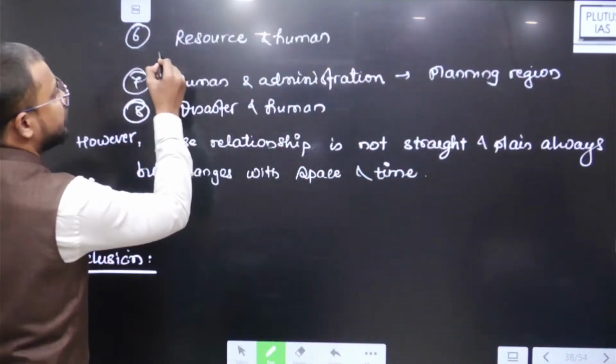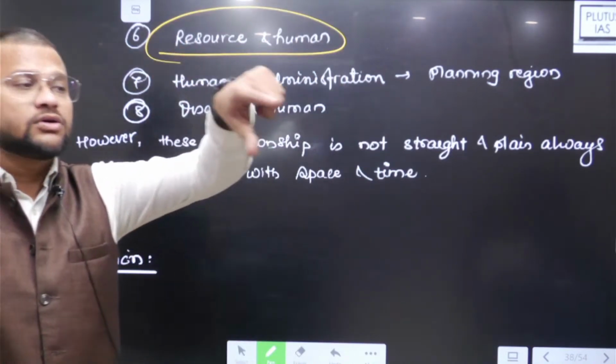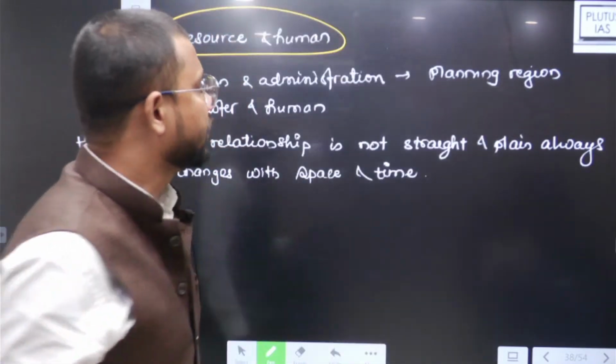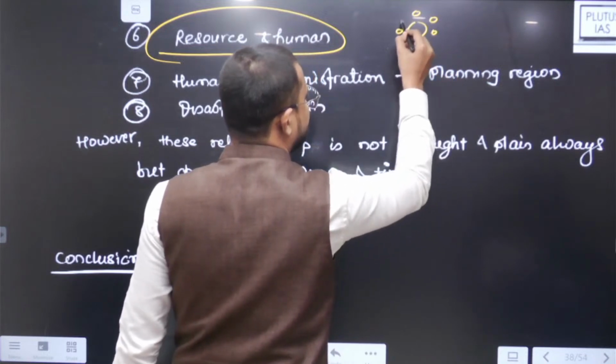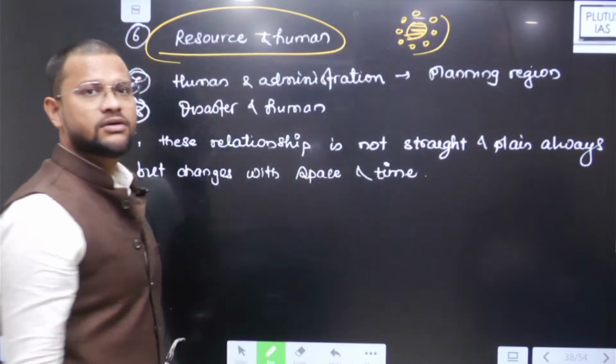You will find resource and human. Exactly. If culture or settlement is developing around water resources, you will find that generally it then leads to a circular pattern of settlement. Here is a water lake or water well, and you will find circular settlement.